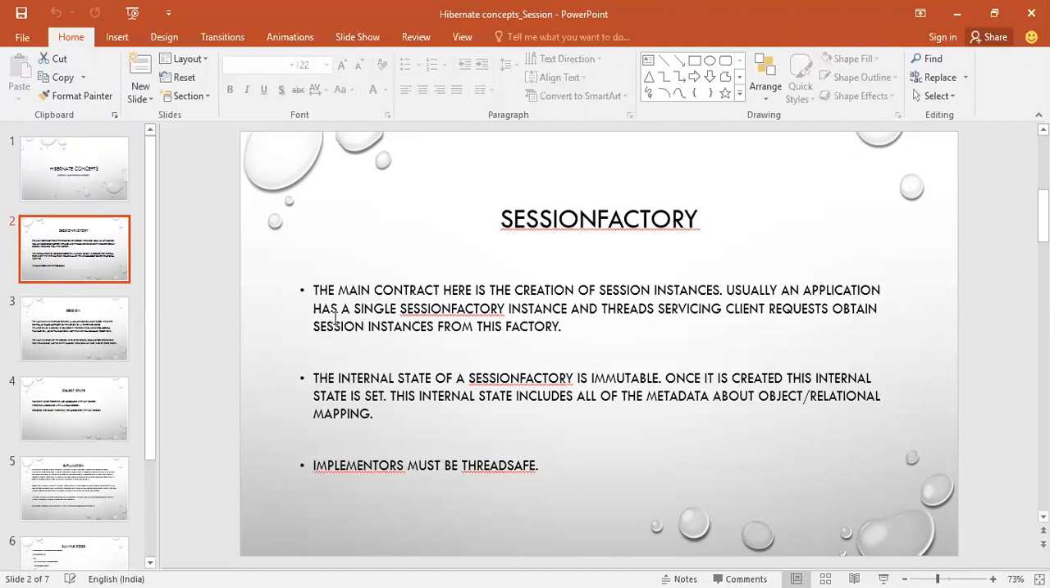Usually an application has a single session factory instance, and threads servicing client requests obtain the session instance from the factory. So if you need a session, you can get multiple. The client request obtains the sessions from the session factory, so the session factory will initiate the sessions. Requests keep coming from the web browser or any other client, and threads service these requests. They will also ask for a session when we are interacting with the database through Hibernate. That is the basic concept.